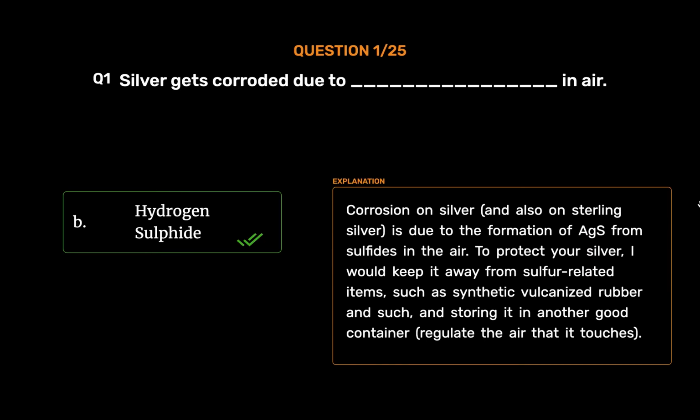Hydrogen sulfide. Corrosion on silver, and also on sterling silver, is due to the formation of silver sulfides from sulfides in the air. To protect your silver, I would keep it away from sulfur-related items, such as synthetic vulcanized rubber and such, and store it in another good container. Regulate the air that it touches.